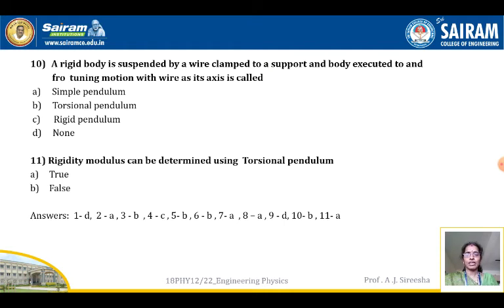Next, 11th. Rigidity modulus can be determined using a torsional pendulum. So we have seen the applications of the torsional pendulum, where rigidity modulus can be determined using a torsional pendulum. So this statement is true, therefore option A is correct. So these are a few; the answers are being given over here, you can verify them.